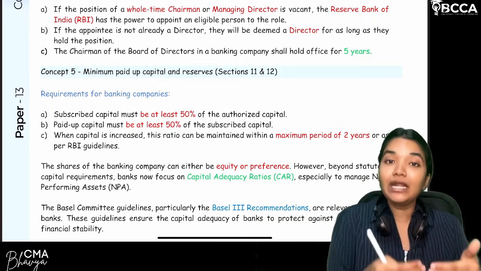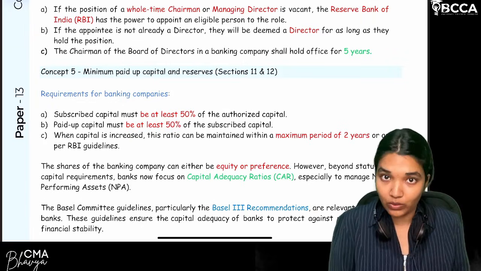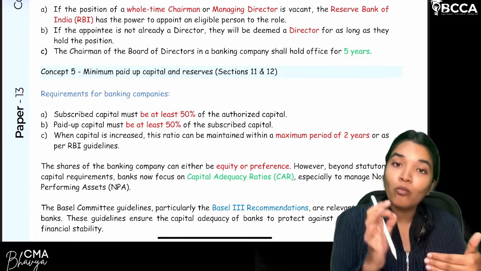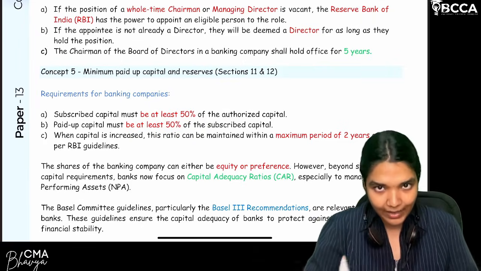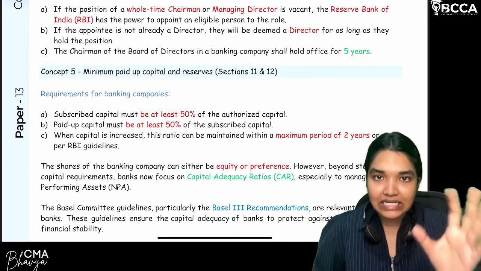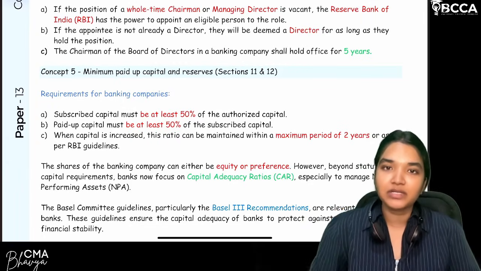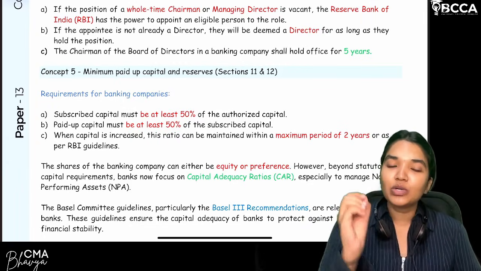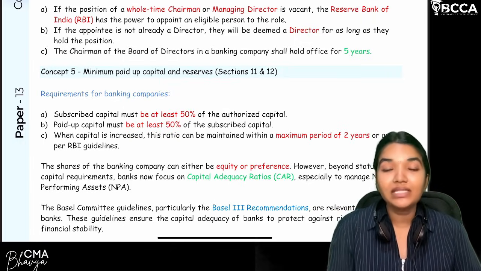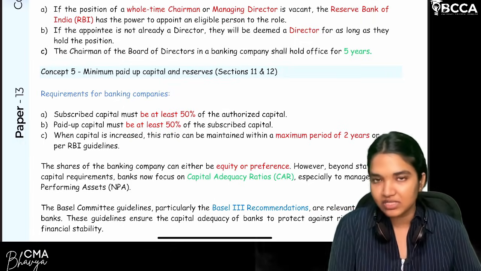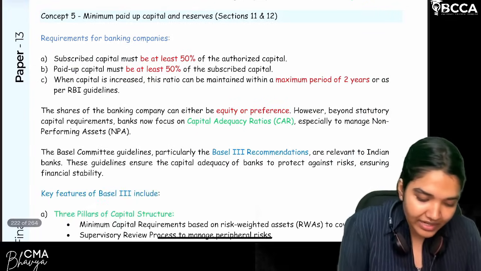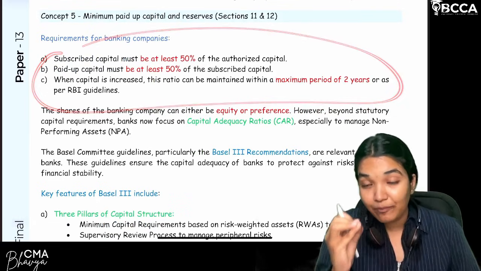Next condition, paid up capital, the actual amount which is paid by the shareholders, paid up capital should be equal to or more than 50% of the subscribed capital. These two requirements must be met. Let's say authorized capital is increased. Now, of course, to meet this 50%, it can't be met immediately. So, what is the time period that is allotted here under the Banking Regulation Act to meet that particular limit? It is a maximum of 2 years, or else whatever the RBI guidelines specify.